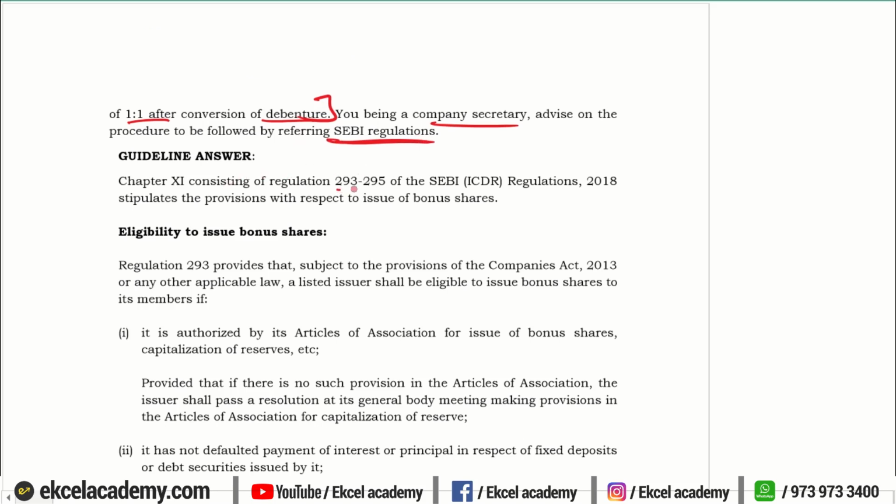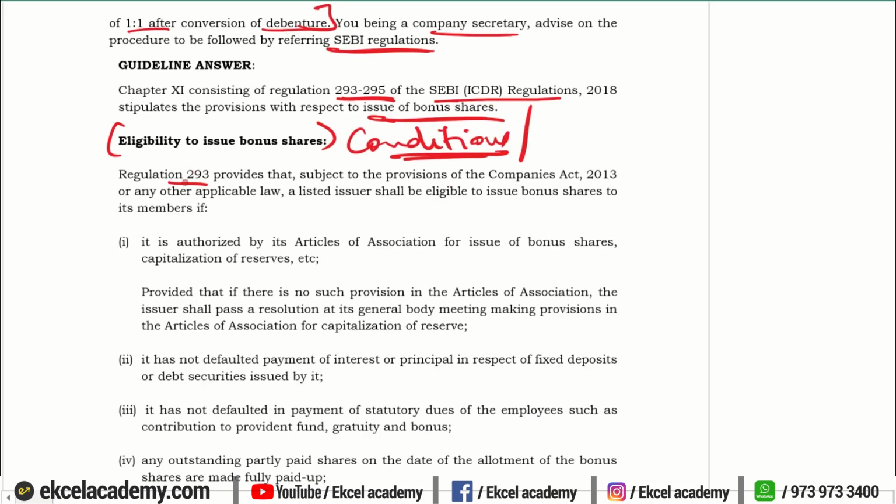So we will quote regulations 293 to 295 of the ICDR regulations, which talk about issue of bonus shares. First we should see whether they are fulfilling the conditions which are to be fulfilled for issuing bonus shares. So state the conditions. What are the conditions?